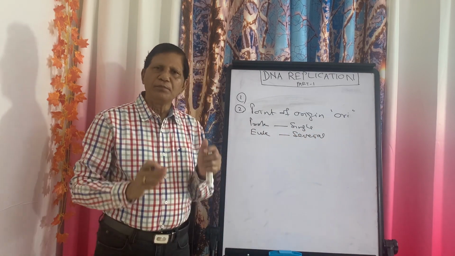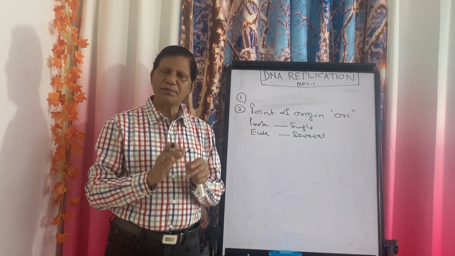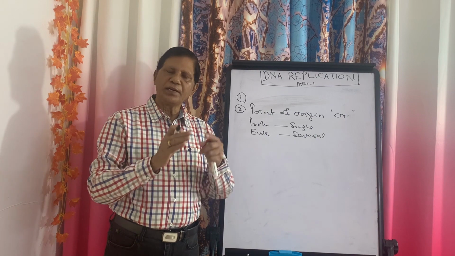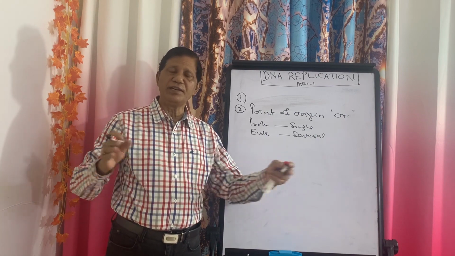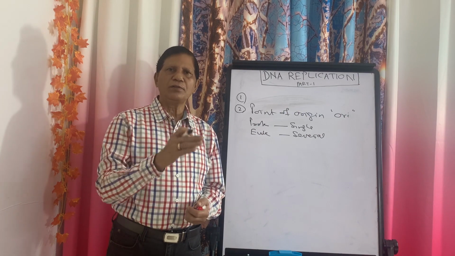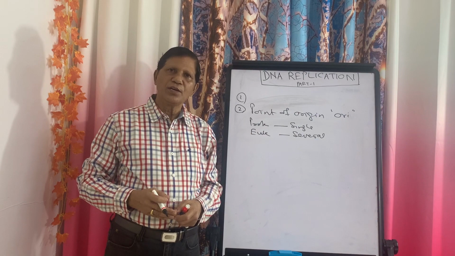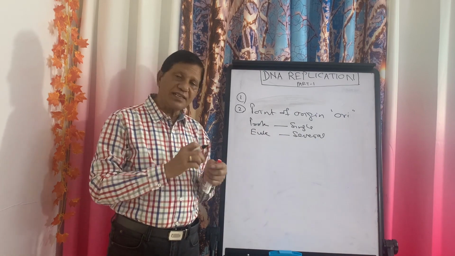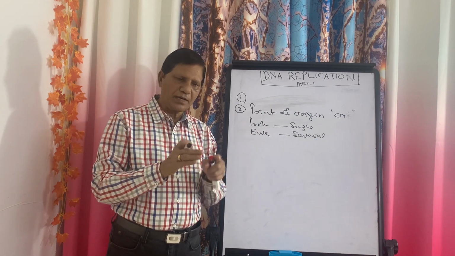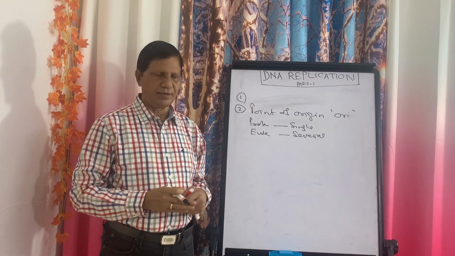Why? Because in case of prokaryotes, the DNA is very small in size, having a smaller number of genes. But in case of eukaryotes, the DNA is very, very long. Suppose you take the case of chromosome 1, there are 2,968 genes. How long it is! That is why it has several points of origin, so that at several points it can be replicated simultaneously. That is it.